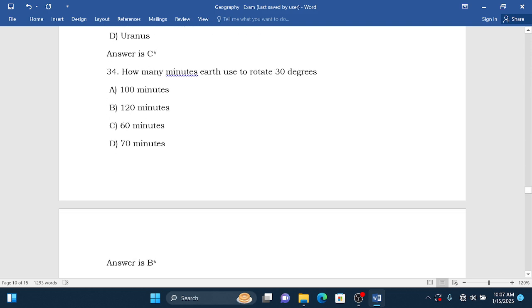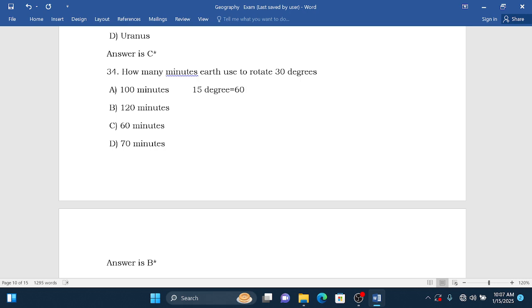How many minutes does it take to rotate 30 degrees? It means 15 degrees corresponds to 60 minutes.